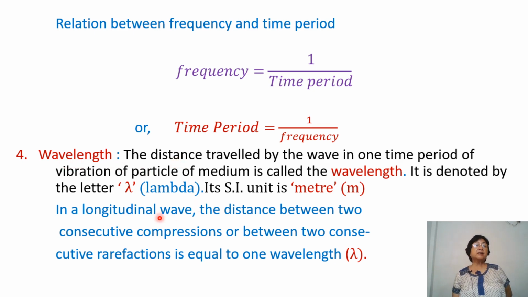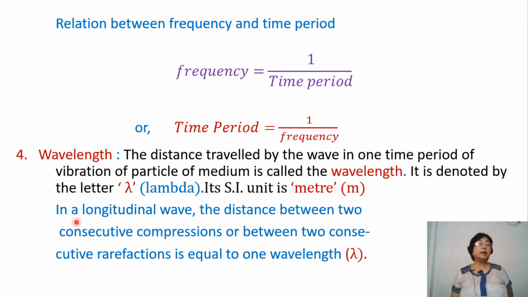And wavelength is denoted by the letter lambda. Remember, lambda is not in itself the word. When we say the distance traveled by a wave in one time period, please don't write lambda. It is wavelength. We use it only for the symbol for wavelength. And being the distance, its unit is meter.